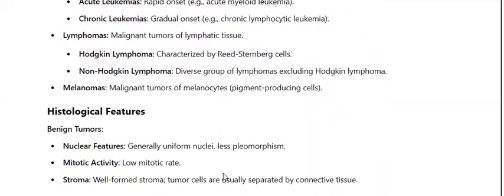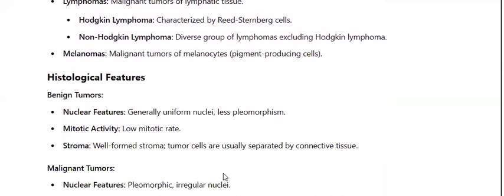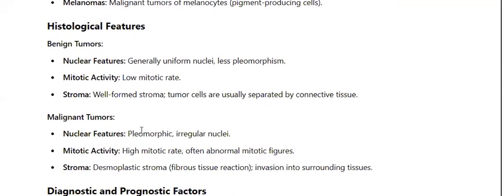Now, if we talk about the histological or microscopic features, benign tumors naturally have lesser mitotic activity, as they tend to invade less, and they have well-formed stroma, and the nuclear features are more conspicuous. However, malignant tumors have an extremely high and rapid mitotic activity, and this is the reason why cancerous cells have various adaptations which help them to gather nutrients. A person dies in cancer because they don't have enough nutrients to satisfy all the cells in the body, and the malignant cells basically feed off the normal living cells.